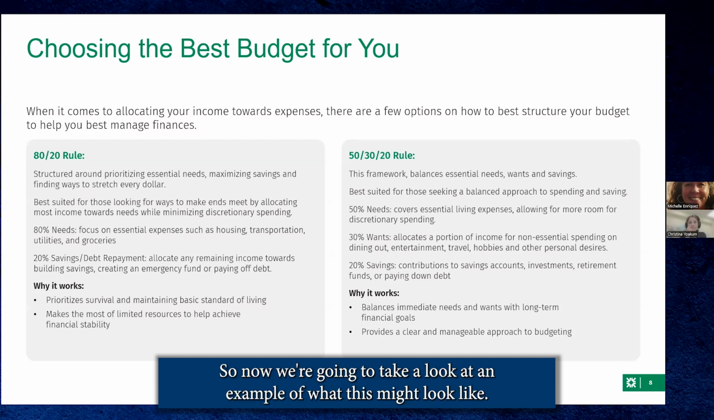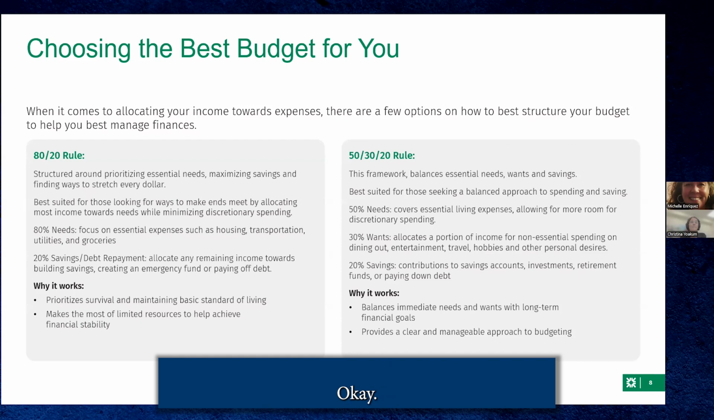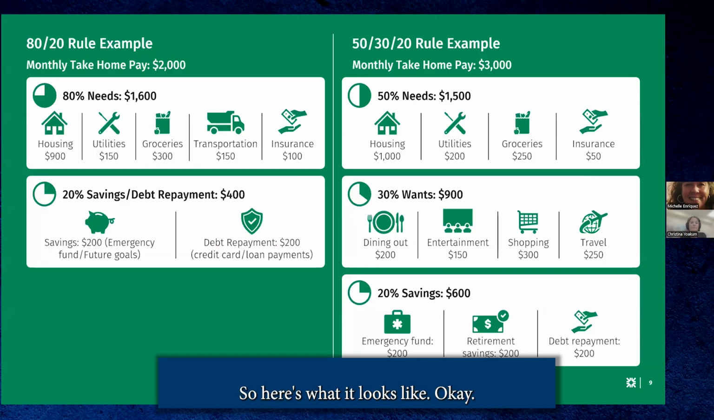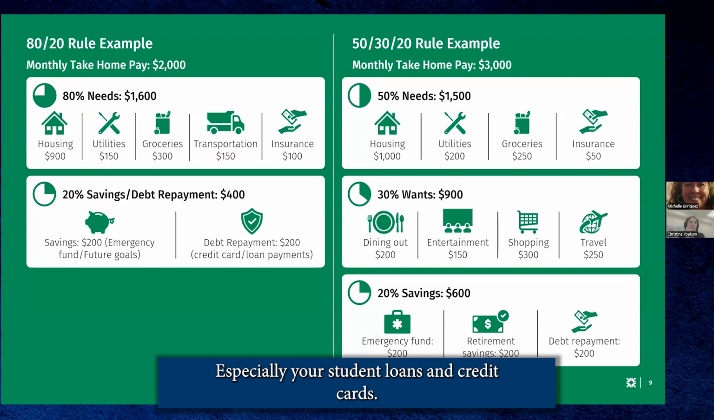So now we're going to take a look at an example of what this might look like. Okay. So here's what it looks like. I've got your graphics up here, right? So we're breaking down the 80-20% rule. Notice housing, I wish it was 900, but we're giving that as an example. Nevertheless, you see utilities, groceries, transportation, and insurance. And then notice the 20% going into an emergency fund or future goals, and then debt repayment, okay? Pay off that debt, especially your student loans and credit cards.